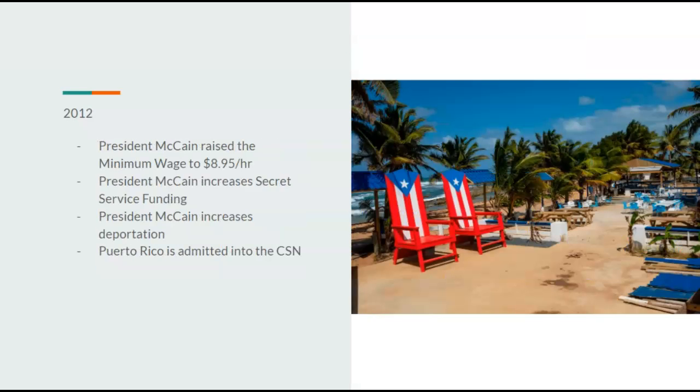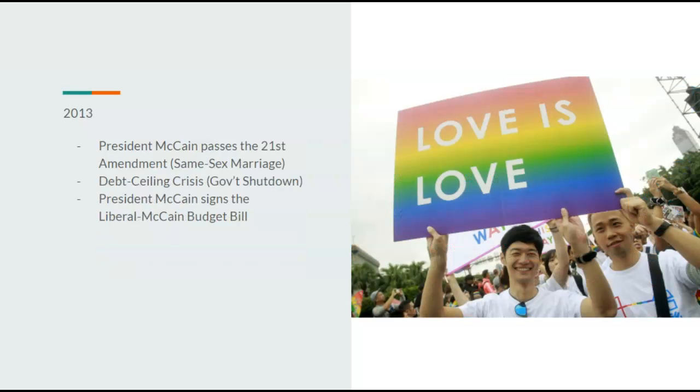In 2012, President McCain would raise the minimum wage to $8.95 an hour. And President McCain would increase Secret Service funding. He would also increase deportation, while also admitting Puerto Rico as a state within the Confederacy.